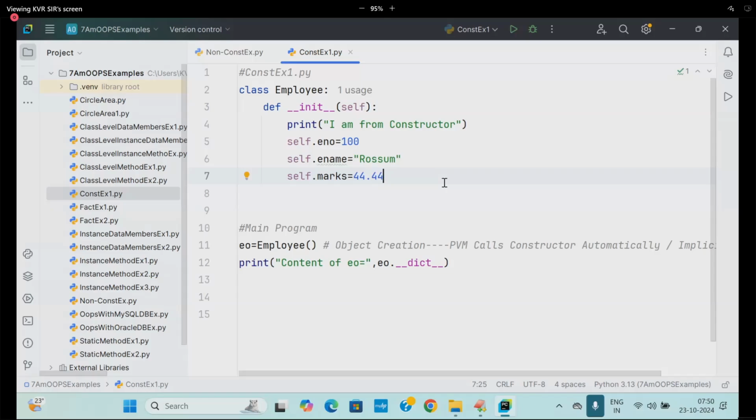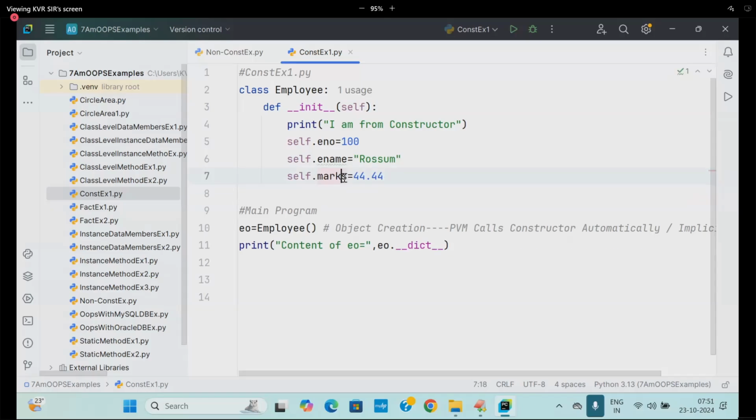Operation purpose. Constructors are what purpose? Object initialization. Right. This is one example. Let me go to the next example. This is one object created, EO1. One more time you say EO2.